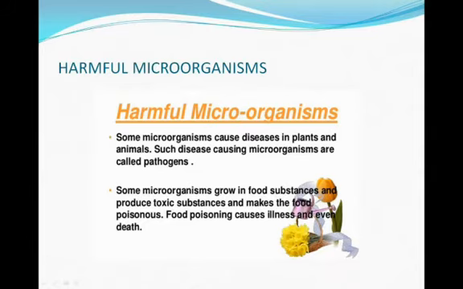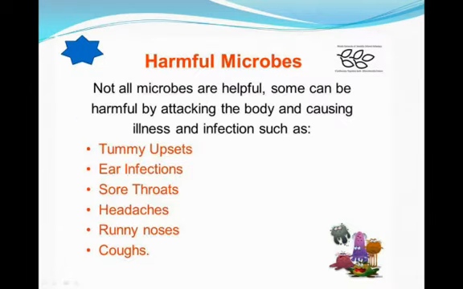Microorganisms cause diseases in plants and animals. Such disease-causing microorganisms are called pathogens. Some microorganisms grow in food substances and produce toxic substances and make the food poisonous. Food poisoning causes illness and even death may occur.